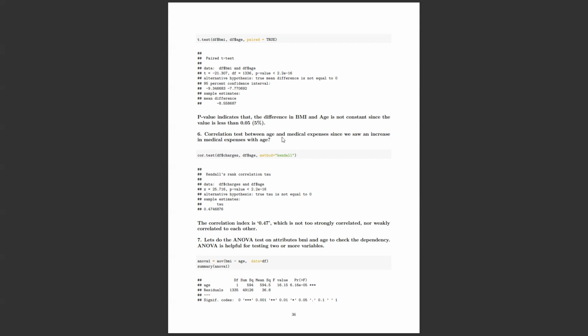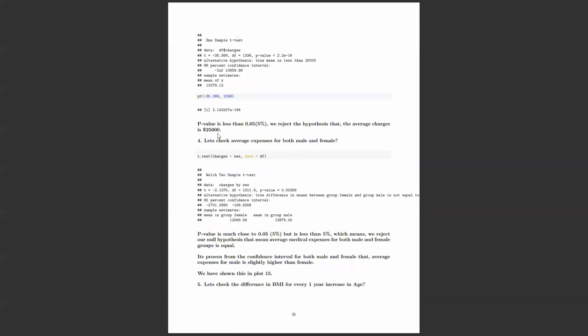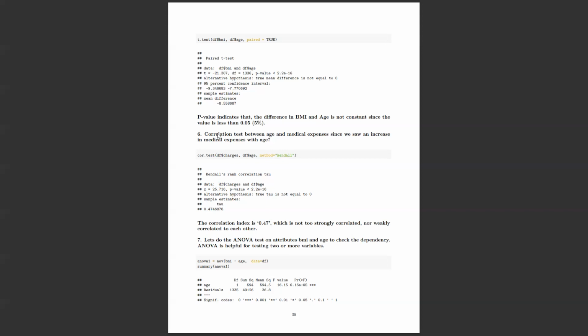And the next one is the correlation test. It's in chapter 11, but I think I did it here itself. Correlation in the sense that we have seven columns, right? And the seventh column is our dependent variable, which is medical expenses.